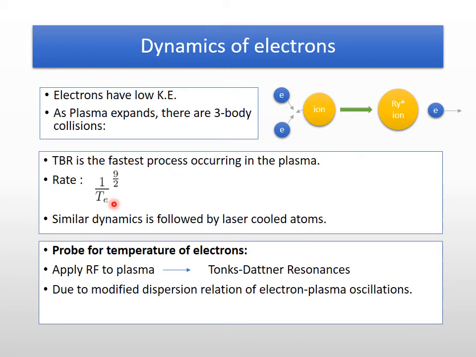It has a very fast rate of 1 by Te to the power 9 by 2, where Te is the temperature of electron. So an interesting thing is that similar kind of dynamics is followed by laser cooled atoms. This kind of thing was found only when we studied the ultra cold plasma. So how to probe the temperature of electrons? If we apply an RF radio frequency pulse to the plasma, we see that there are Tonks-Dattner resonances evolved in the system, and this is due to the modified dispersion relation of electron-plasma oscillations.